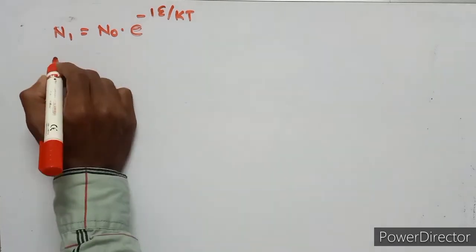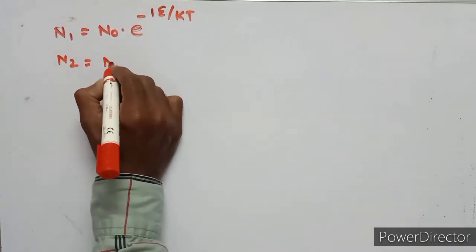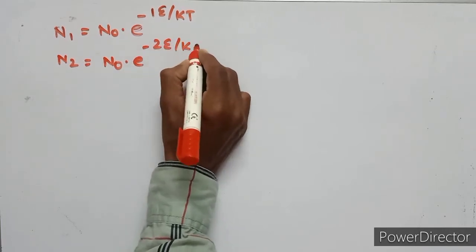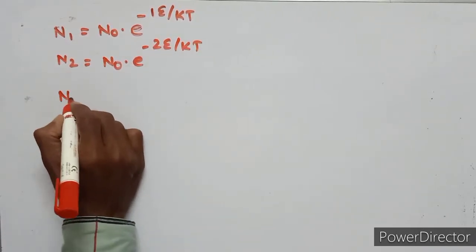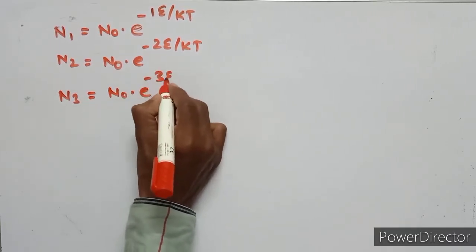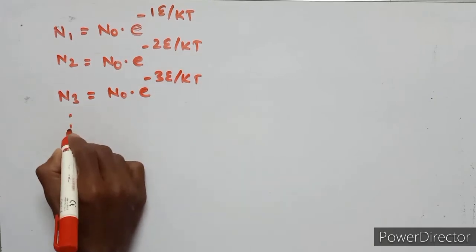Then n2 equals n naught e to the power of minus 2 epsilon upon kt. n3 equals n naught e to the power of minus 3 epsilon upon kt, and so on.